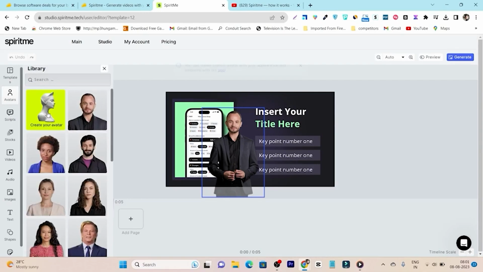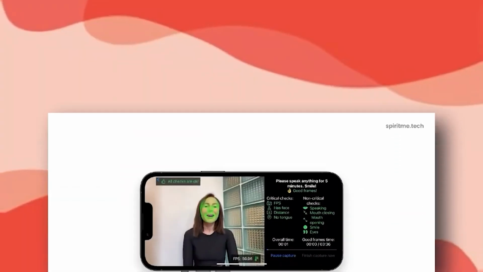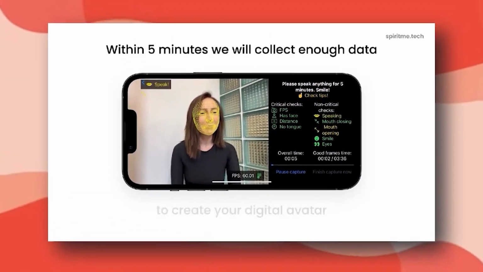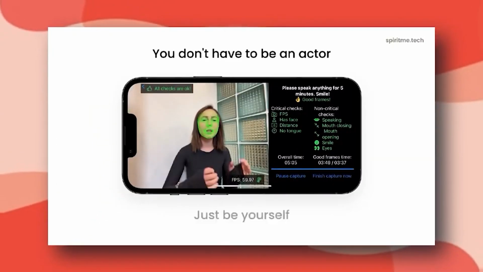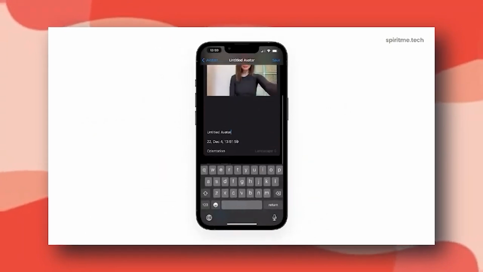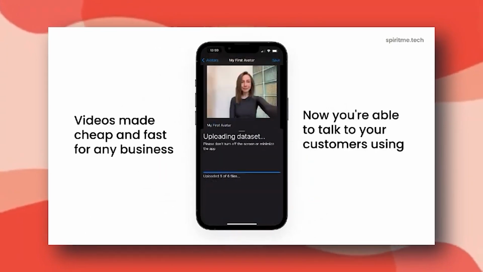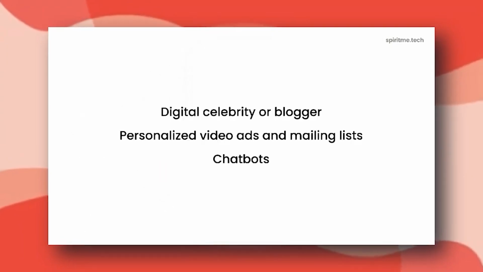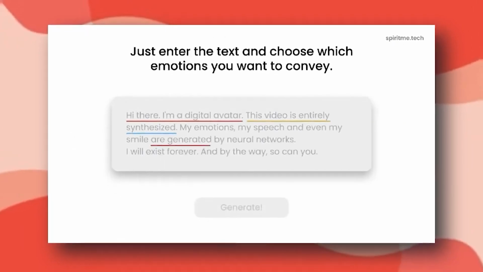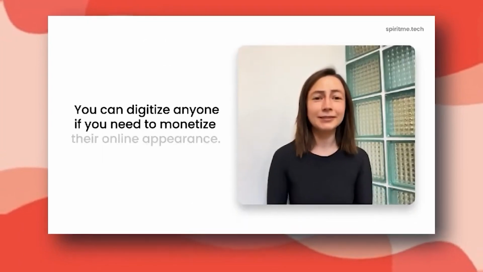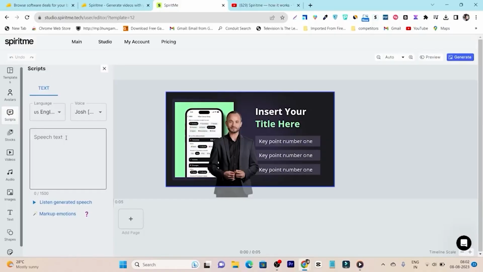So let me show you how you can create or add your own avatar. So this is the YouTube video. You can see here it will basically upload a few minutes of your video, in which you have to normally just act as you normally do, talk about a few things, and it is going to analyze all your emotions, all your activities, and all your facial recognition, and it will turn that into the video avatar. So that's how simply it works, but currently it is only available for the iOS system, so that is the only disadvantage I have found.